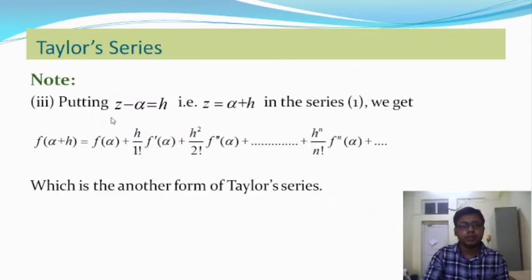Here, if we put z minus alpha equal to h, that is z equal to alpha plus h, where h is a very small quantity and alpha plus h is in the neighborhood of the point z equal to alpha.